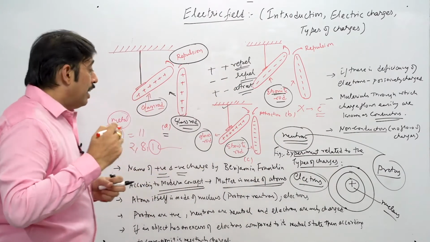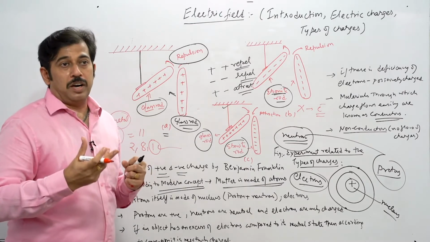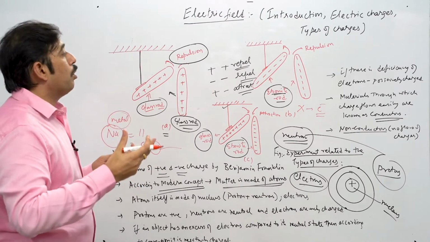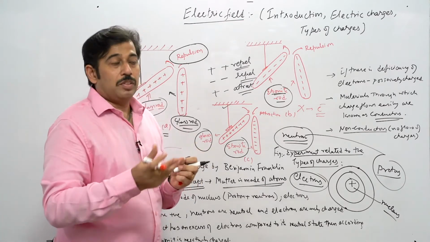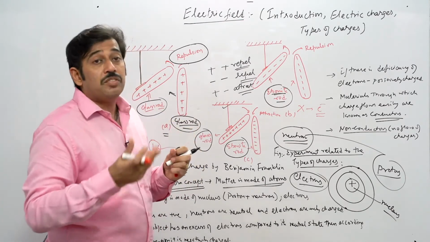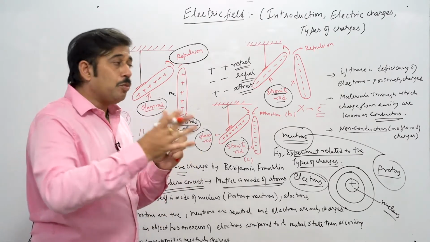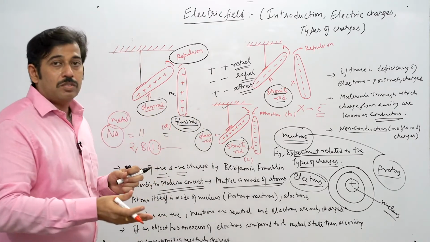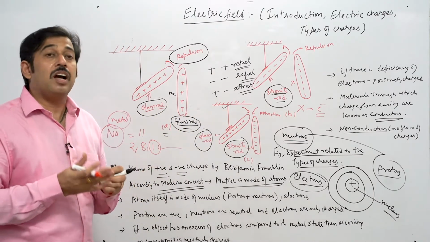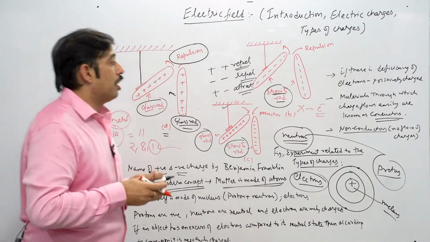That means that material will show a negative charge. Similarly, there are certain materials which have a very small number of electrons. If they have a deficiency of electrons, that means they are positively charged. So we have to bifurcate like that. Materials which have an excess number of electrons are negatively charged, and if they have fewer electrons, if they are deprived of electrons, they are positively charged.